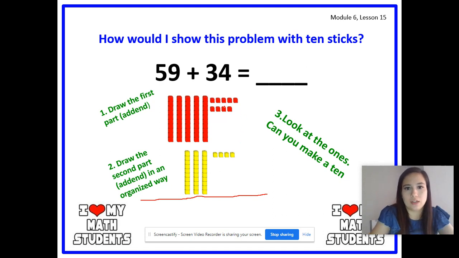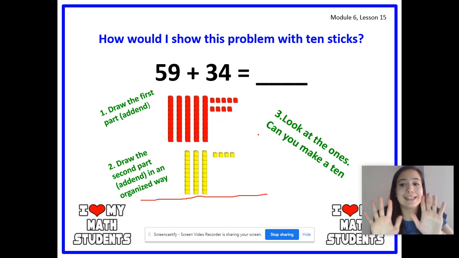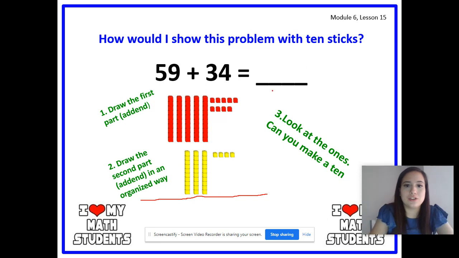Because we have 9 ones up here, 4 ones down here. And to make a 10, you need 10 ones. To make a 10, how many ones do you need? Get ready? Yes, 10 ones. So let's see. 9 needs how many more to make 10? Get ready? Yes, 1 more. So as I circle it, you circle 9 and 1 from the other part. Just like this. You do it too.